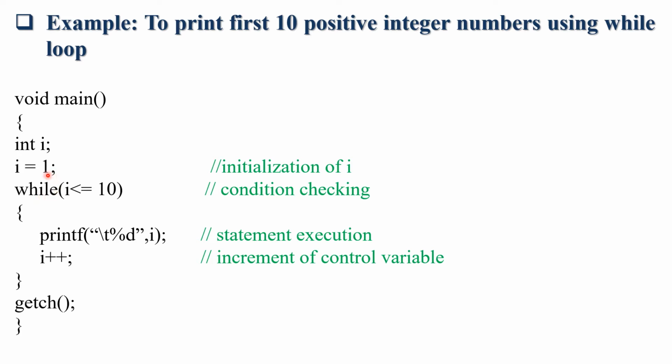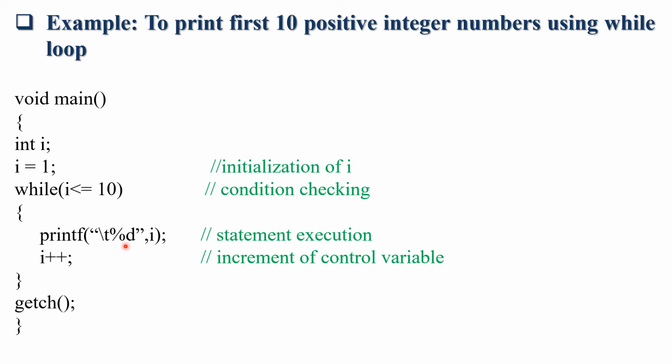For example, if the value of I is 1, here 1 is less than or equal to 10, yes, then printf %d I. So 1 will be printed, then I plus plus. Now the value of I is 2. Okay. Now it will be checked once again. 2 is less than 10, condition is true.